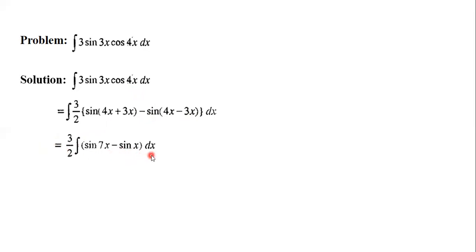So now we can integrate, because sine 7x, sine x. Integration of sine 7x is minus cos 7x divided by 7, and integration of sine x is minus cos x, so minus and minus is cos x. So here we take common 7, then it is 3 by 14 into 7 cos x minus cos 7x.